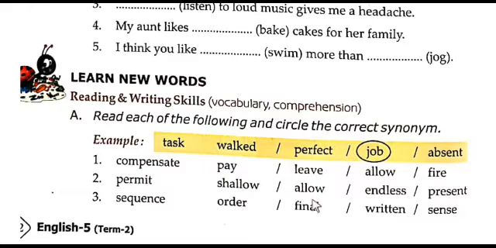So allow is the similar word to the word permit. Then third one, sequence. Here: order, final, written, sense. So sequence means order. Order is similar in meaning to the word sequence.